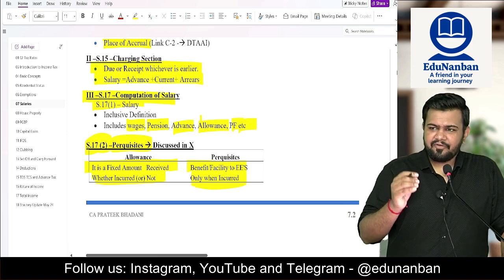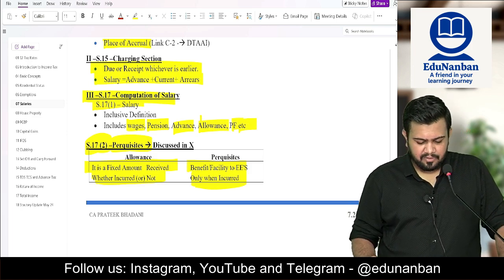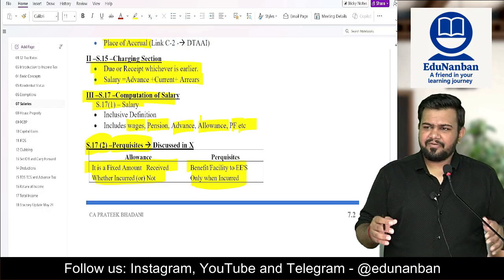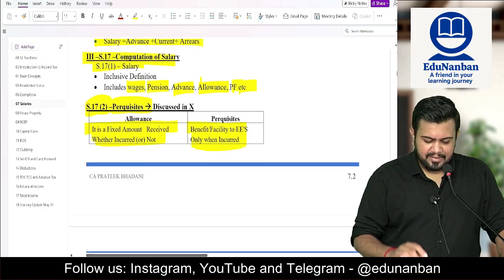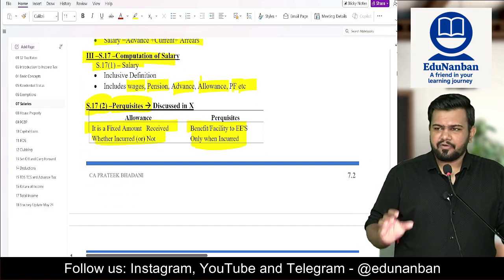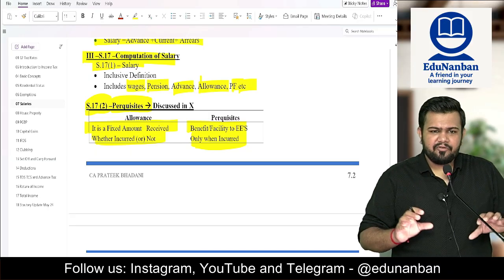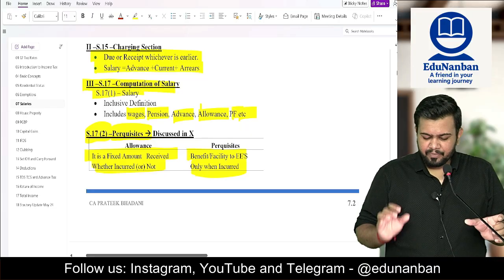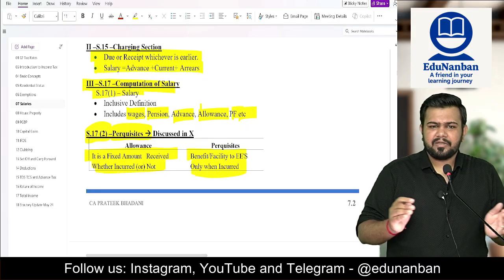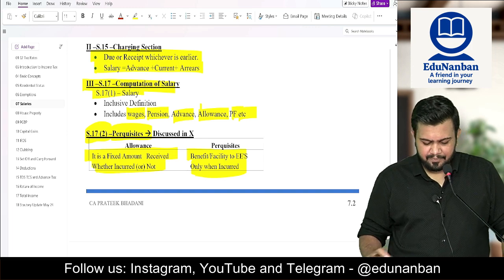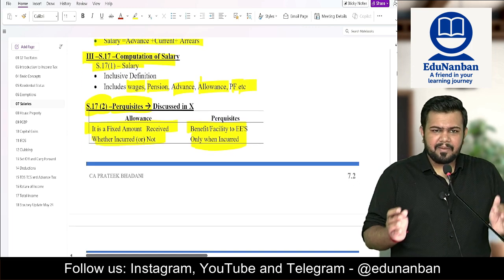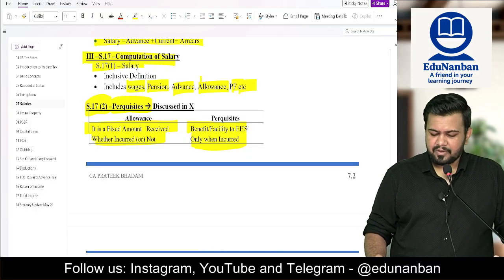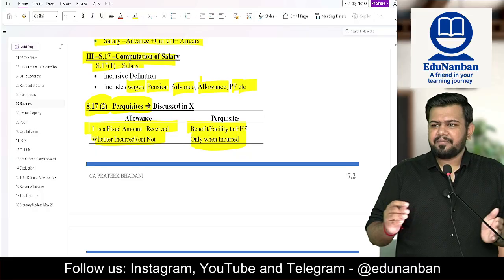Now let's come to computation section. Computation section defines salary under section 17 subsection 1. So salary is an inclusive definition which includes basic salary, wages, pension, advance, allowances, everything. Then section 17 subsection 2 talks about perquisites. To know what is perquisite, it is better to differentiate between allowances and perquisites. Allowances is a fixed amount that is received, but perquisite is a variable amount and it depends on the amount spent on the benefit or facility. Allowances is given whether the amount is spent or not spent, but perquisite is only given when it is incurred. Perquisite can be in cash also, it can be in kind also.